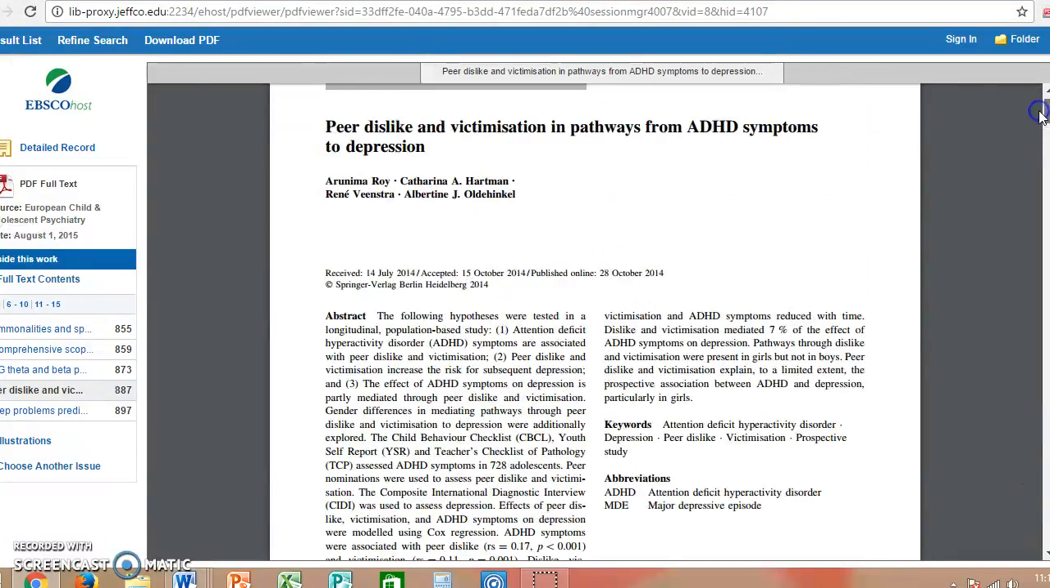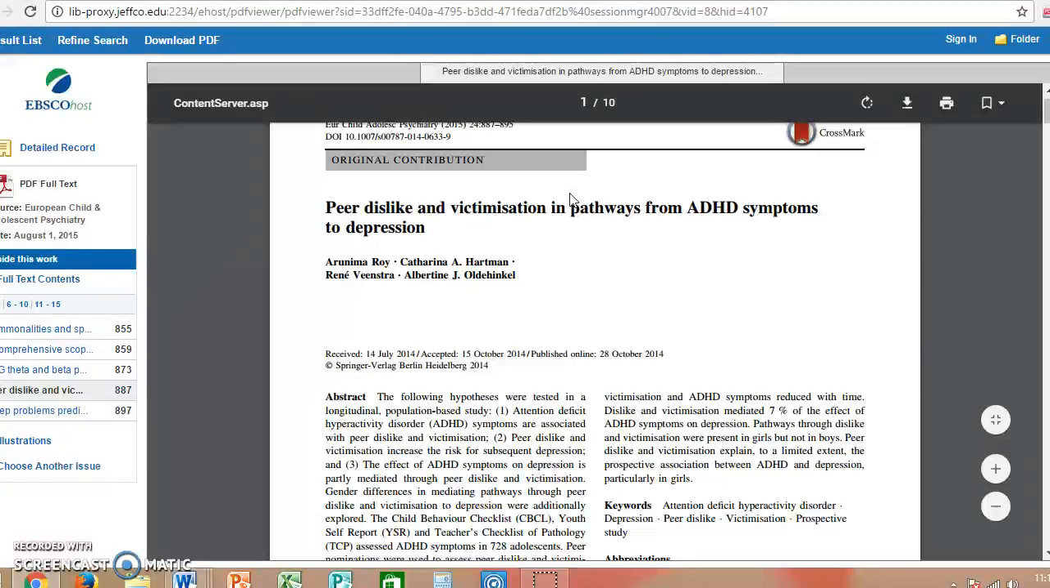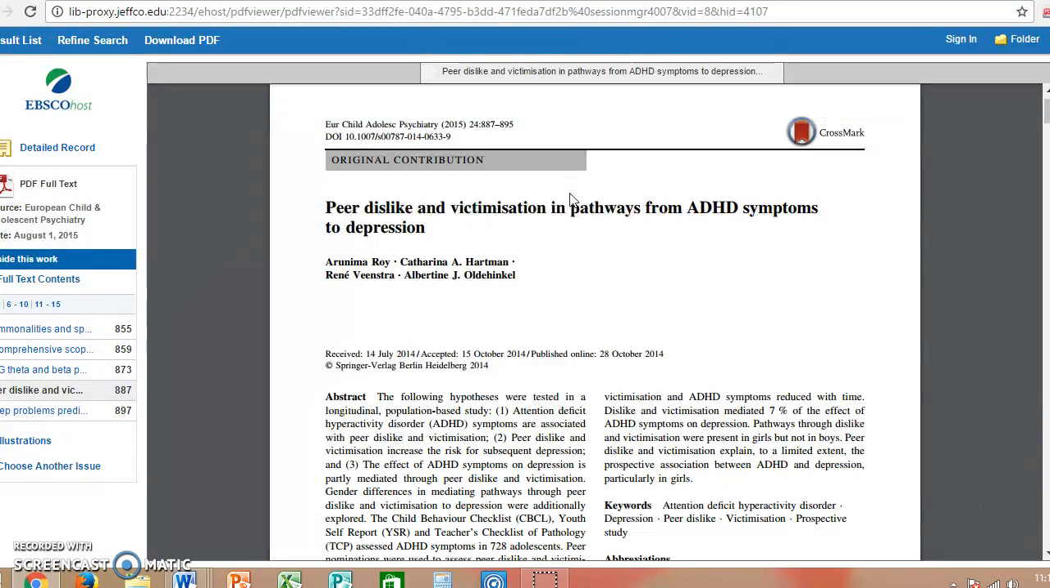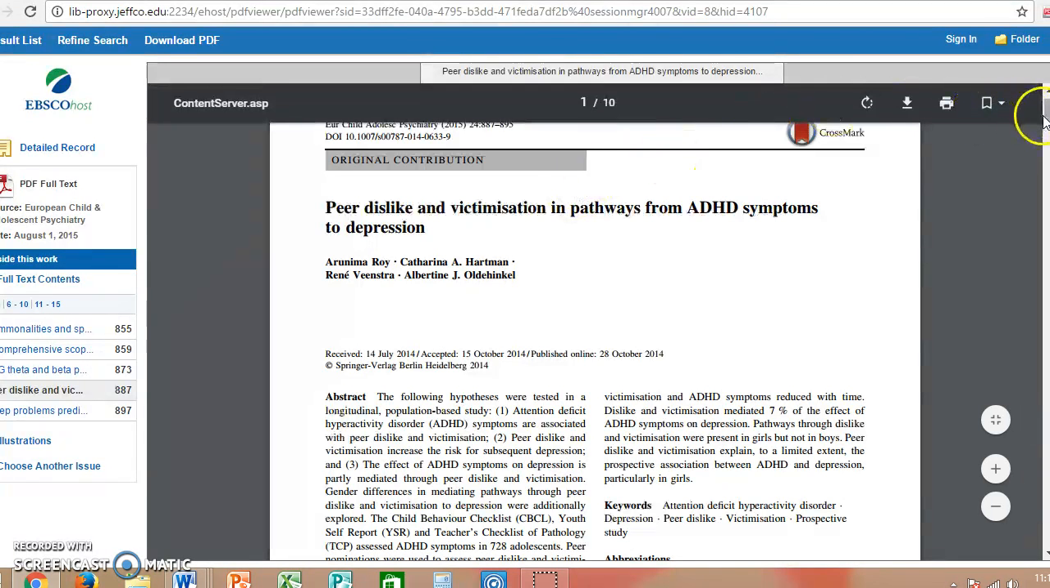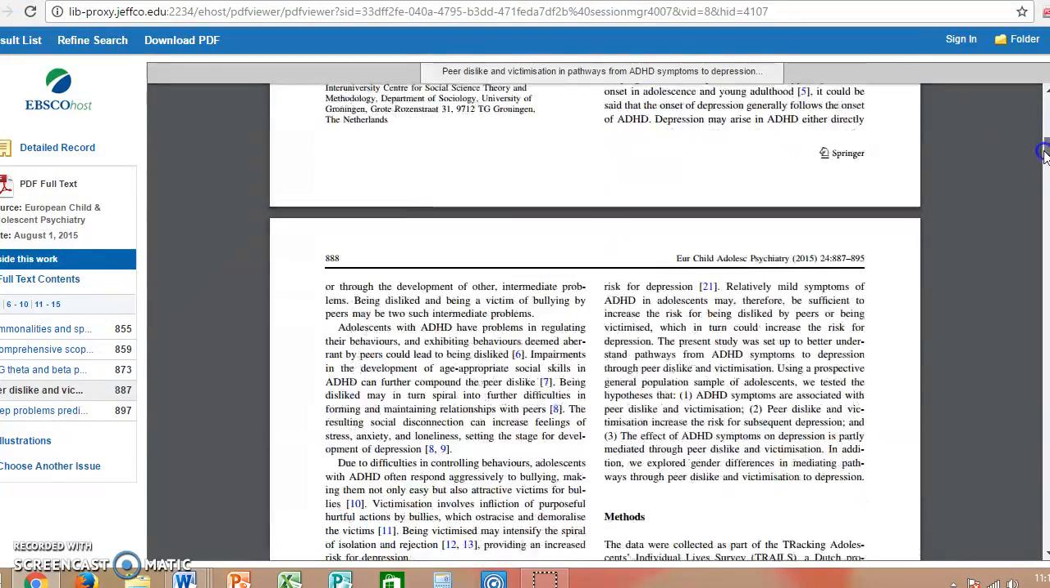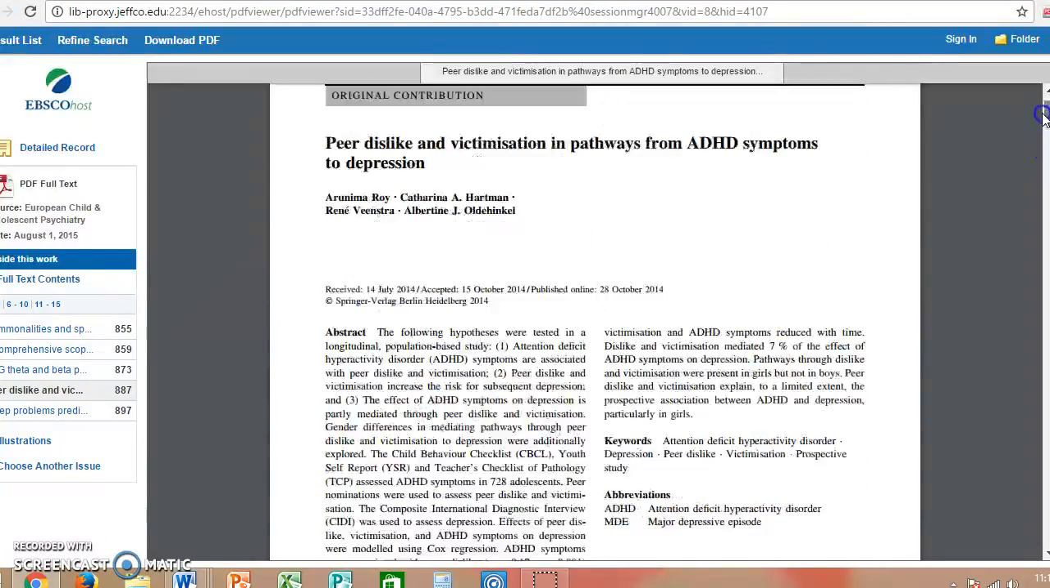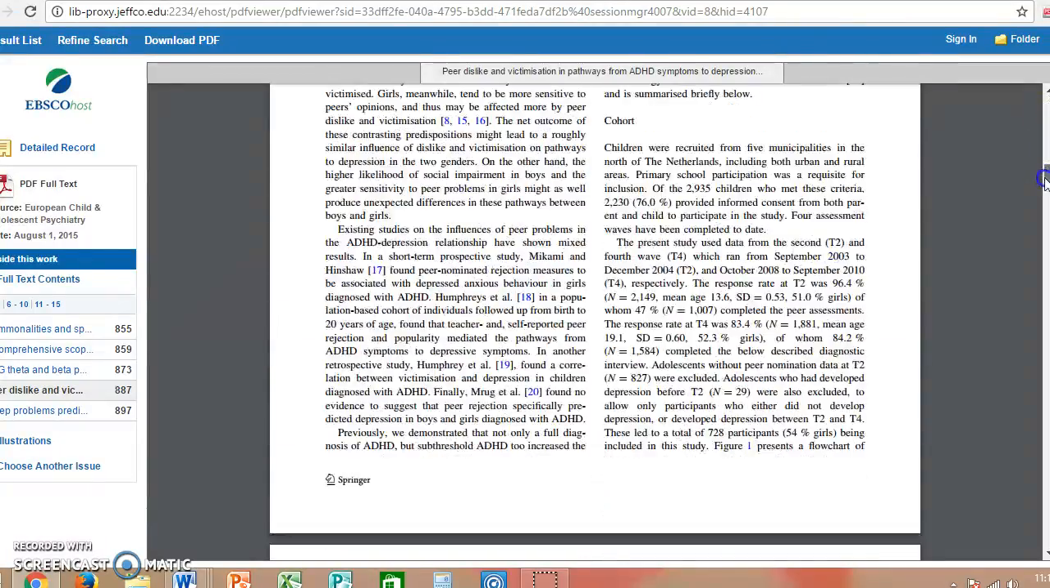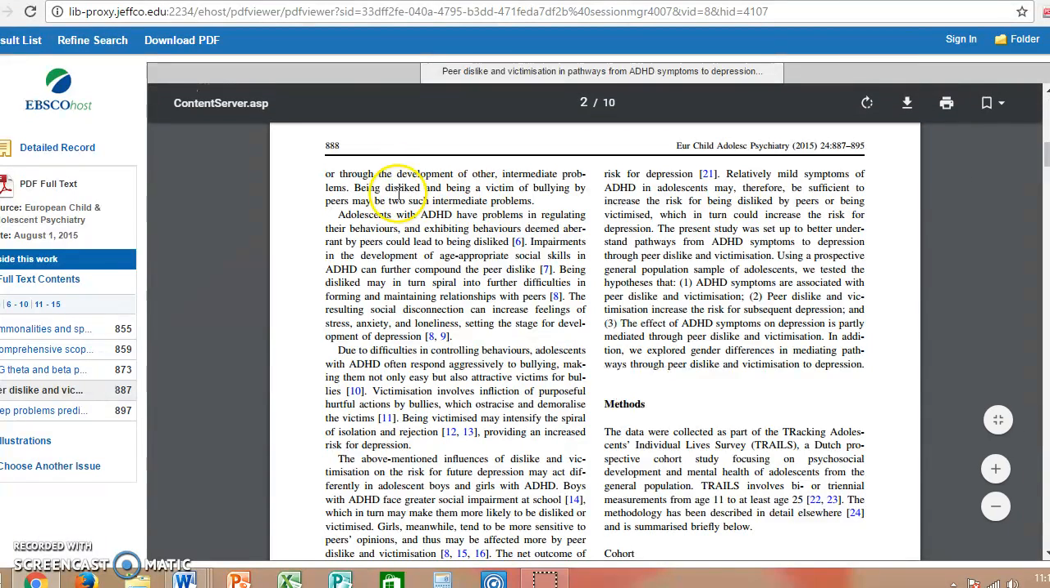Now if you get an article like this that is a PDF, this means that this is a scanned document of how it looks in the original where it was published. So when you have these types of articles, you have to use a page number. So if you see that it starts off, we don't see it until it's the second page, page 888. So if I'm talking about this, I'm using a quote from this. Let's say adolescents with ADHD have problems in regulating their behaviors. So let's see, I use part of this paragraph as a quote.